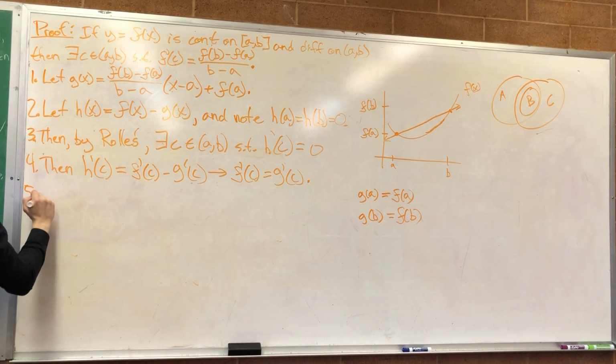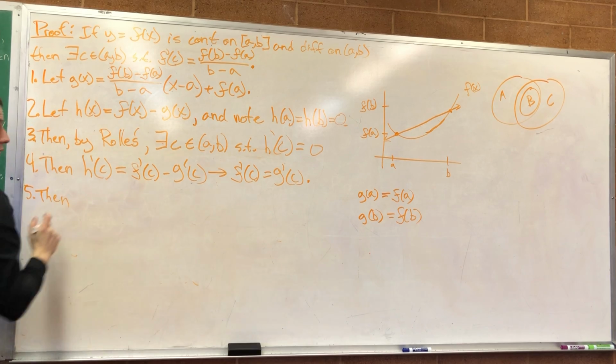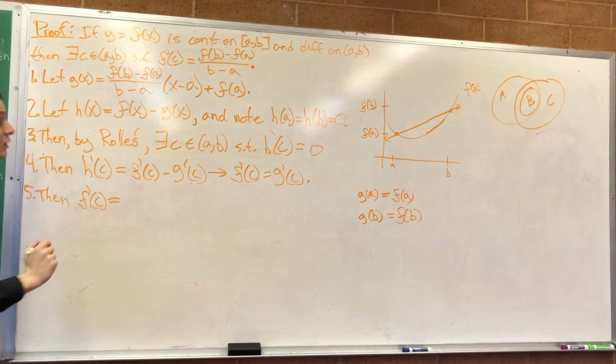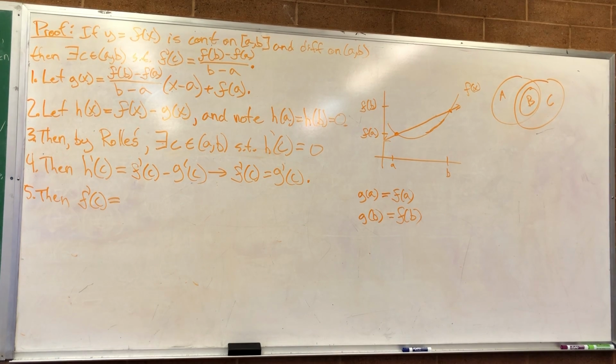Step 5: then, F prime of C. Notice that we don't know anything about that. But G, we know exactly what G is. We can calculate its derivative. What is the derivative of G?